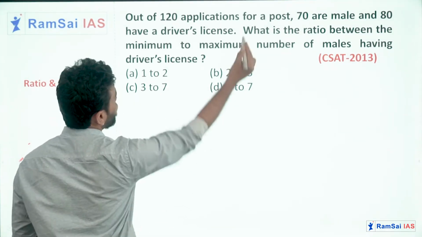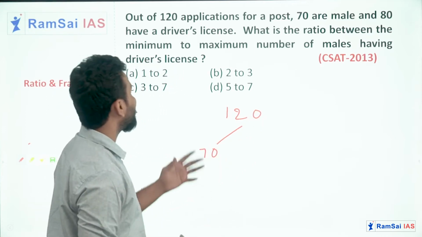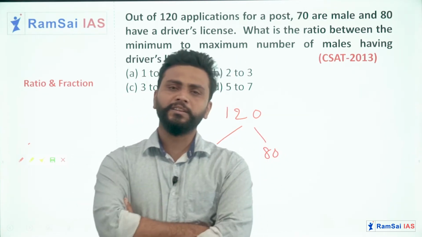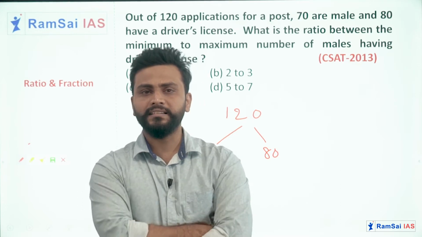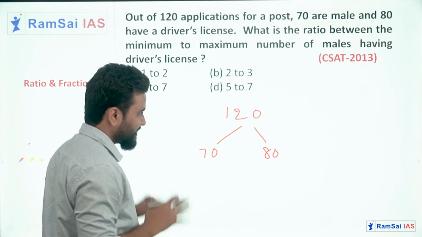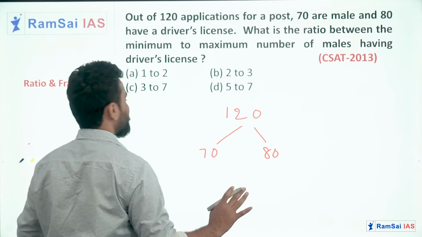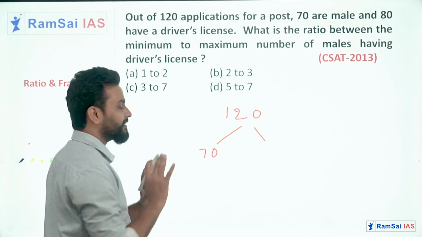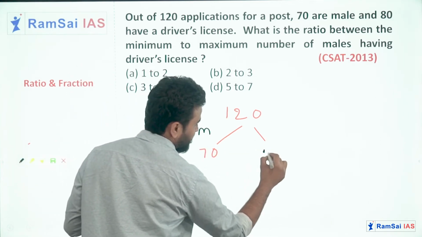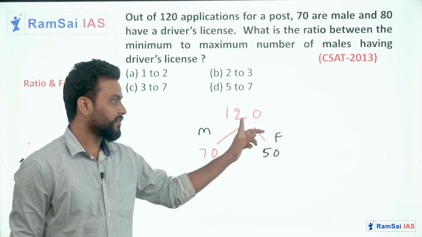Right, out of 120 applicants, total 120 I have. Out of 120, 70 are male candidates and 80 have driving license. We need to find out the minimum and the maximum number of male candidates who have the driving license, right? Just imagine if 70 are male candidates, the remaining are female candidates only. The remaining female candidates can be total 50, right? See, 70 are males and 50 are females out of 120.